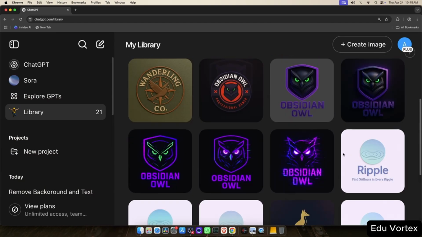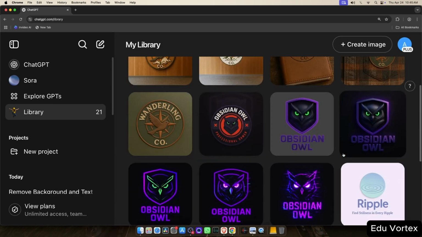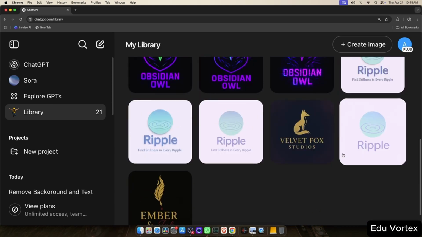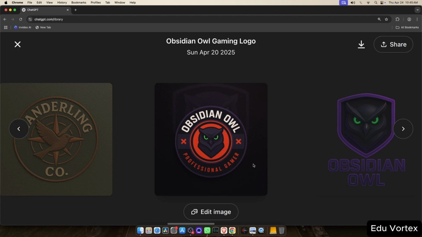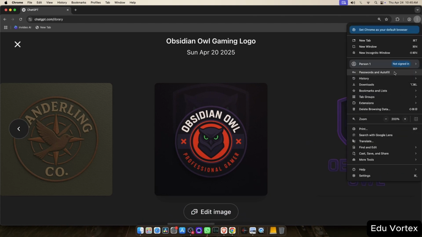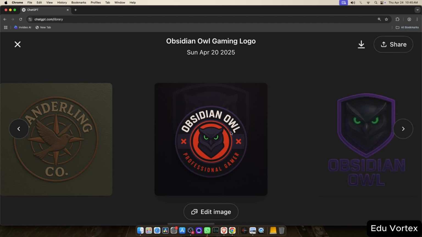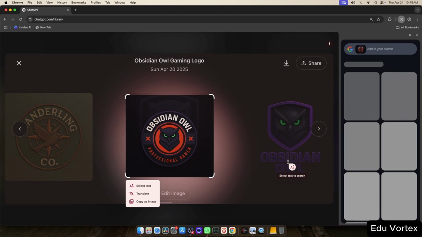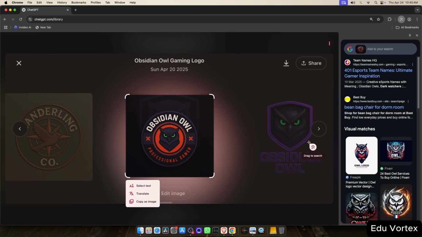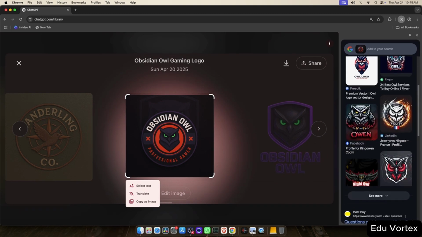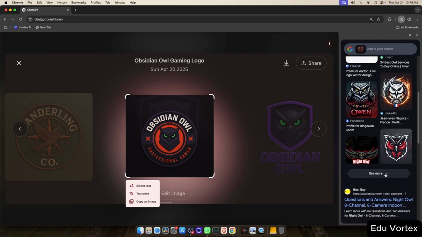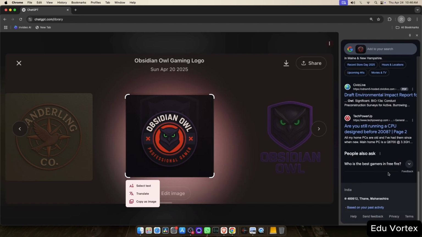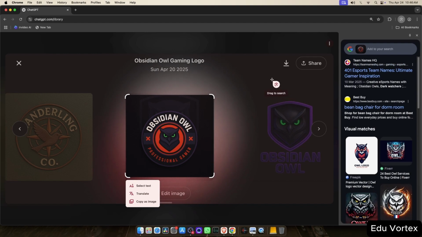I'll pick one from our image library, let's say the Obsidian Owl logo, a professional gamer logo we've previously generated. Just like before, I'll open Chrome, click on Search with Google Lens, and select the image. Google will automatically scan and display any similar images it finds online. As you can see, while there are a few logos that look somewhat similar, none of them are identical.